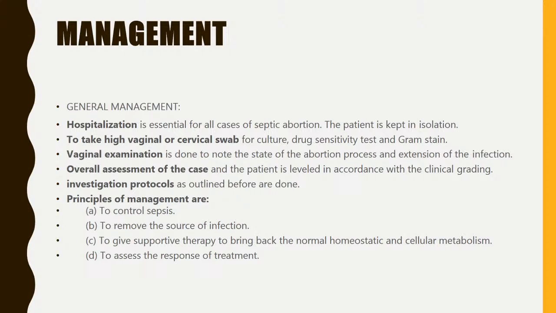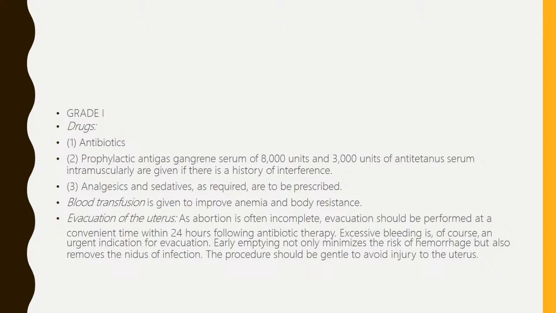Principles of management: the first one is to control sepsis, second is to remove the source of infection, third is to give supportive therapy to bring back the normal homeostatic and cellular metabolism, and then to assess the response of treatment. So in grade 1, we give first drugs, prophylactic gangrene serum of 8,000 units and 3,000 units of antitetanus serum IM if there is history of interference. Analgesic sedatives as required, blood transfusion to improve blood loss or anemia, evacuation of uterus. It should be performed within 24 hours following antibiotic therapy. Excessive bleeding is of course an urgent indication for evacuation.